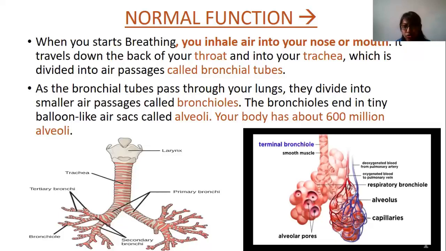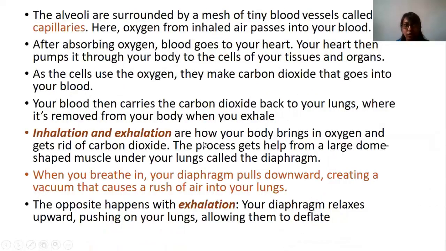So this is the larynx, this is the trachea. Please see in the image. These are the primary bronchi, these are the secondary bronchi. Primary bronchi divide into secondary bronchi, then secondary bronchi into tertiary bronchi, and then into bronchioles. And bronchioles lead into the alveoli. Around the alveoli there are multiple capillaries. The alveoli are surrounded by a mesh of tiny blood vessels, which we call capillaries.